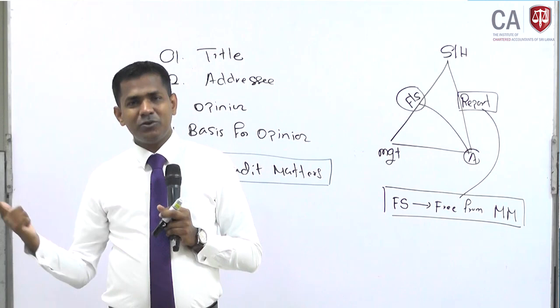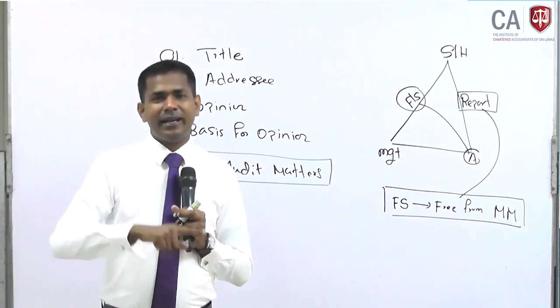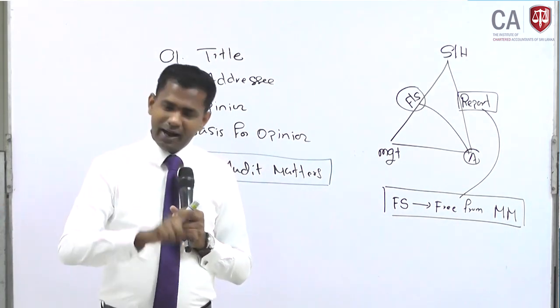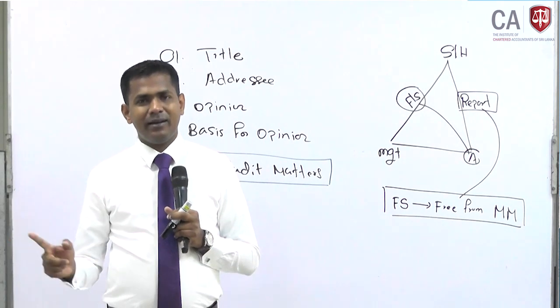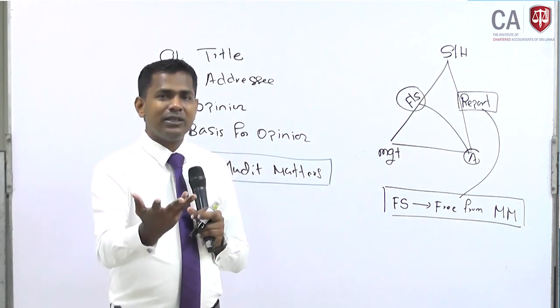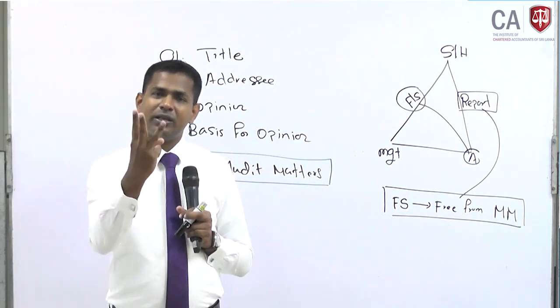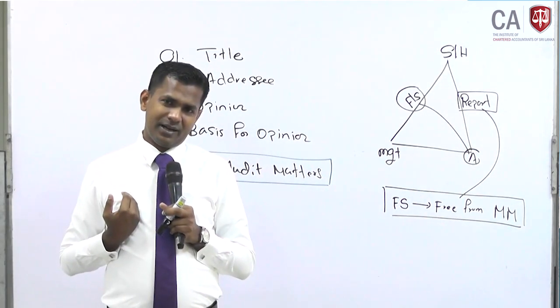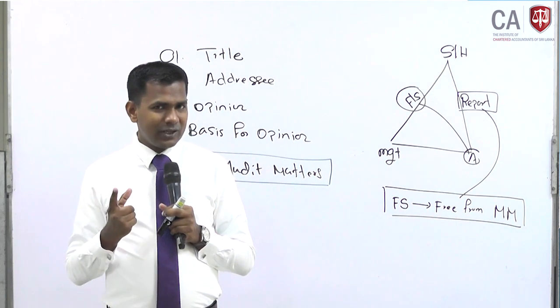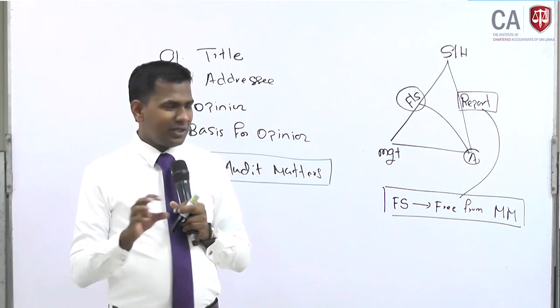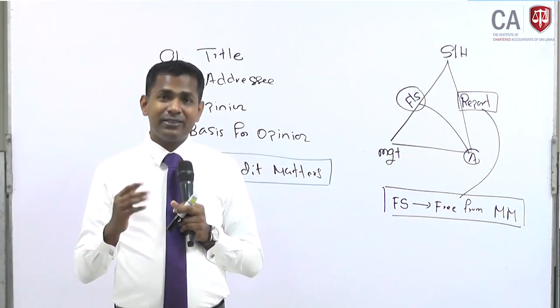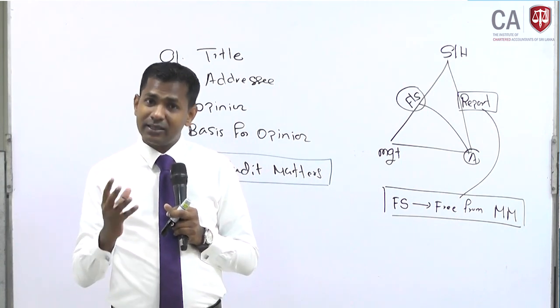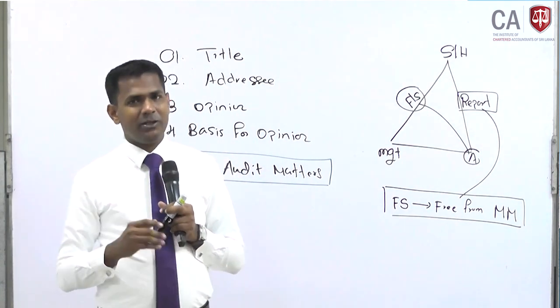Let's say there are 10 issues in the company. Out of those 10, we have checked all 10 and we are satisfied with all 10. But sometimes I may report to the shareholders only one issue, or 2, 3, 4, 5, or the entire 10. That depends on my judgment. Right? I hope you are clear on key audit matters. In your examination this will not be tested in detail, but it is just to give you a rough understanding of what a key audit matter is in practical circumstances.